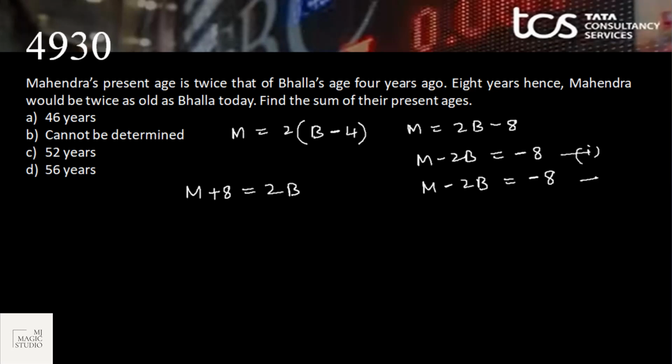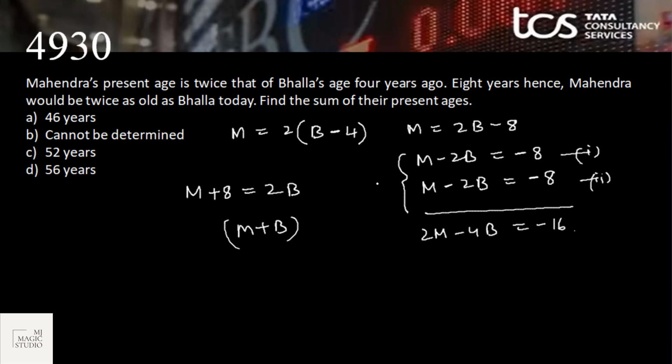Now both pieces of information are giving us the same equation. With one equation and two variables, we can't find the exact values of m and b. That's not feasible. To find the sum of their present ages, we need m plus b. And these two equations are not going to help us. If I add them, you'll get 2m minus 4b, not m plus b. So, cannot be determined.